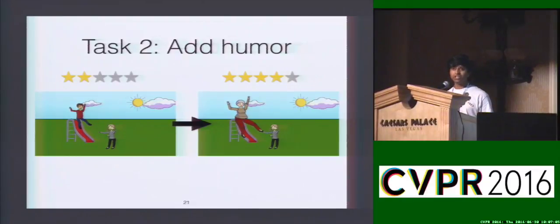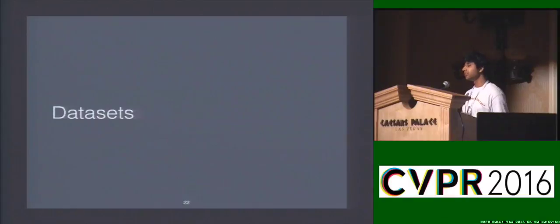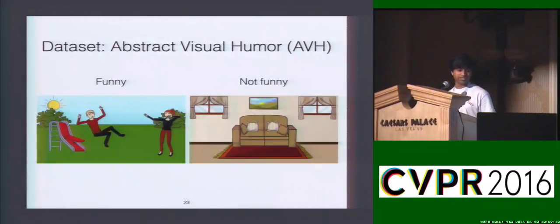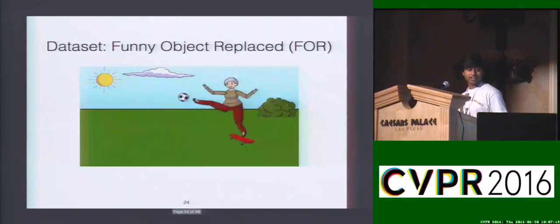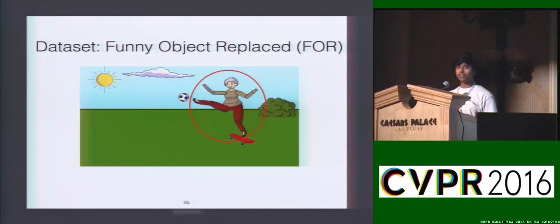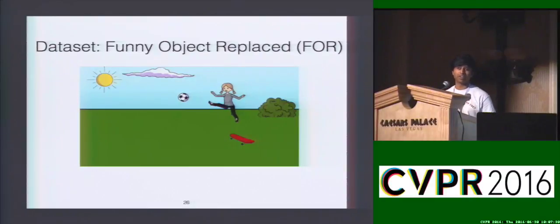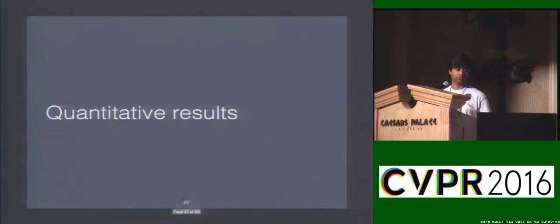To perform these two tasks, we collect two datasets. The first is the abstract visual humor dataset. This consists of both funny scenes and boring scenes that are created by Amazon Mechanical Turk workers. And the second dataset is the funny object replaced dataset, where given a funny scene, we ask Turkers to identify the objects that contribute to humor and replace these with other objects so that the resulting scene is not funny anymore. Let's take a brief look at some quantitative results from our work.